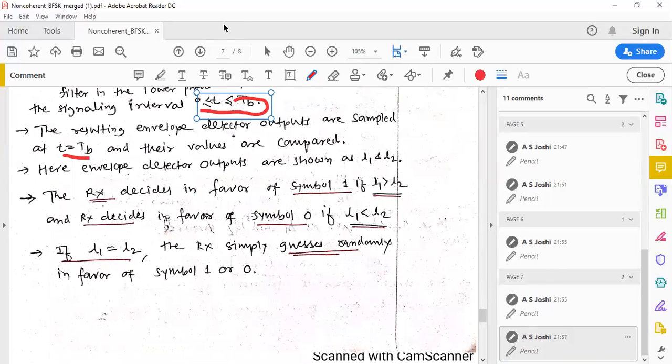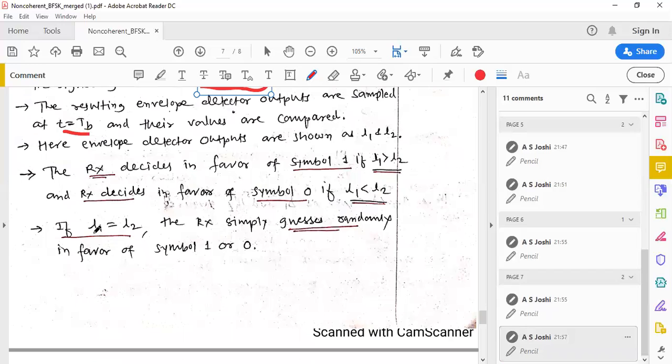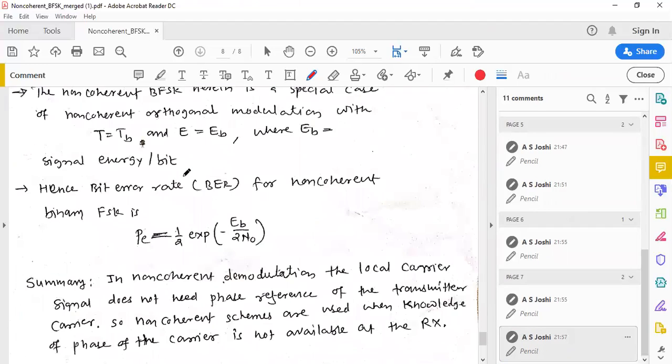This is how detection of symbol 1 and symbol 0 is done in non-coherent orthogonal modulation. But whenever l1 and l2 are equal, it is difficult to make the decision in favor of symbol 1 or 0.